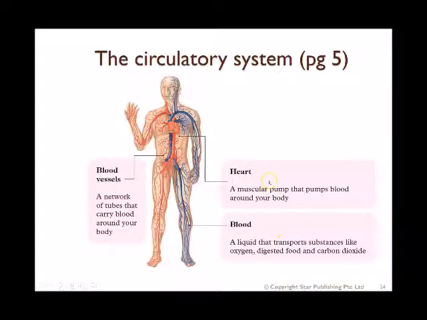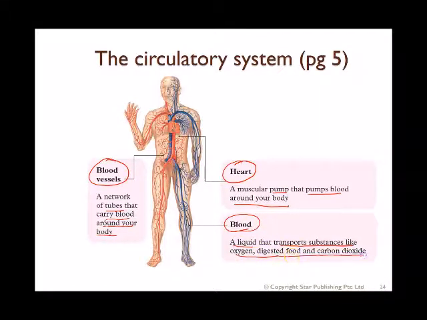Now your circulatory system is actually made up of a few main components. It is made up of your heart. The heart is like a muscular pump that will pump the blood around your body. Then it is made up of your blood vessels. The blood vessels are tubes, and inside these tubes they carry blood all around your body. And then finally you have the blood itself. The blood is the liquid that transports substances like oxygen, digested food, and carbon dioxide.